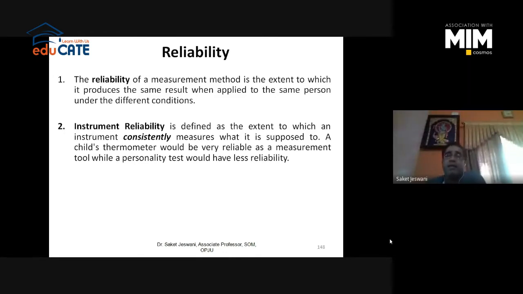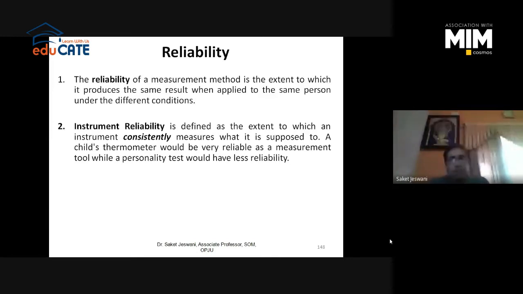Because this is a behavioral questionnaire, reliability will be a little bit less as compared to the thermometer, right? But again, you have to check the reliability. If your reliability is very poor, it means your personality test, the questionnaire, is not good enough to give you accurate results. So we have to check the reliability of the instrument, right?